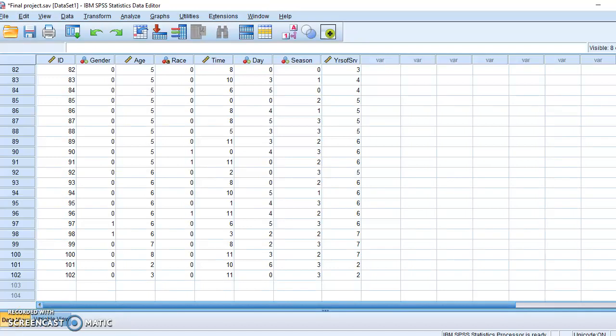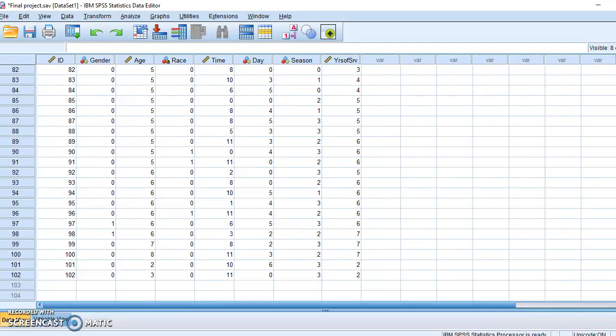This is my final research project for this course. The purpose of my study is to identify if there's a higher probability that a police officer would get assaulted with a firearm, knife, or other cutting instrument at a specific time, day of the week, or season of the year. Researchers analyze statistical data to help individuals gain a better understanding of the world around them and initiate positive social change. The data for this study is derived from the 2017 Uniform Crime Report regarding police officers assaulted or injured with a firearm, knife, or other cutting instrument while on duty.